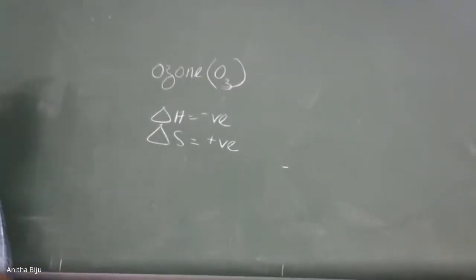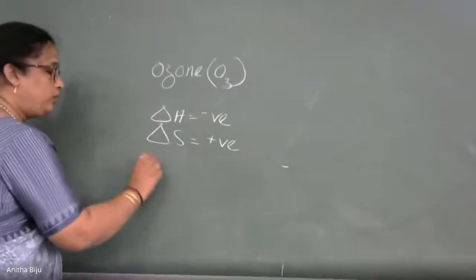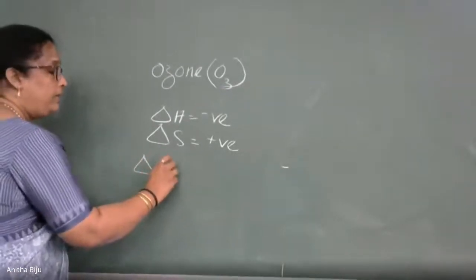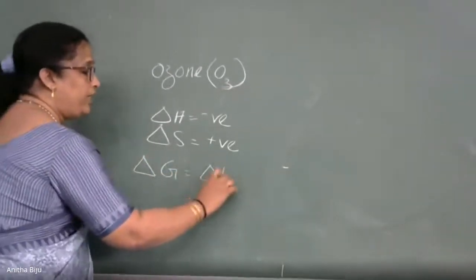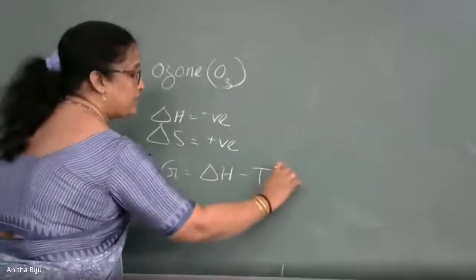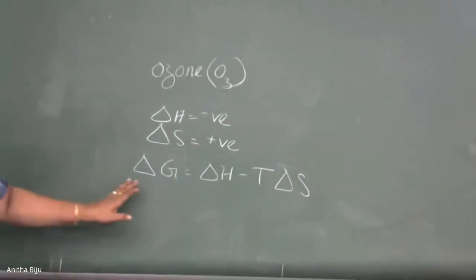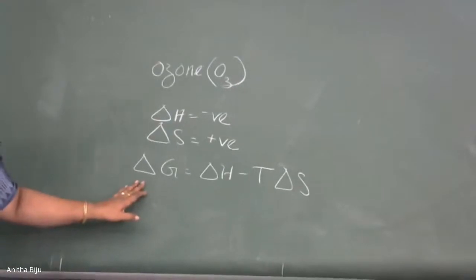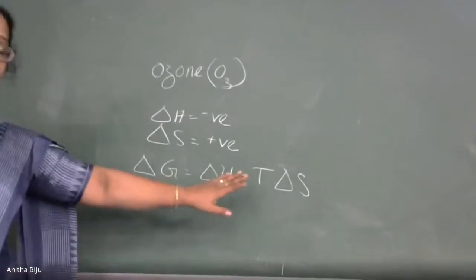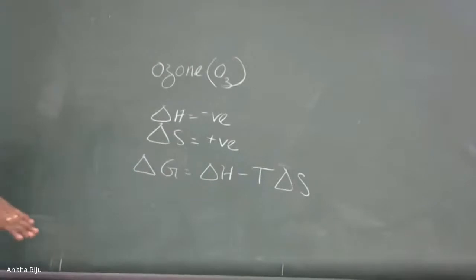Now let us think about one formula which is related to the thermodynamic principle. Delta G is equal to delta H minus T delta S. This is called the Gibbs-Helmholtz equation. Under this process, what will happen?